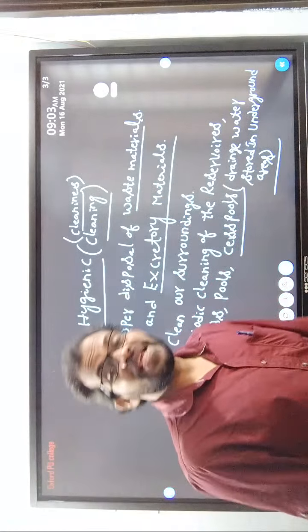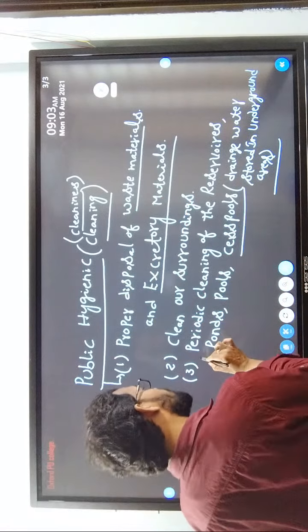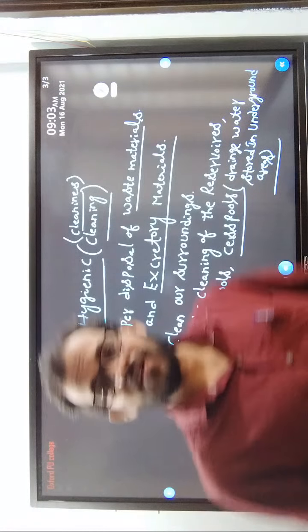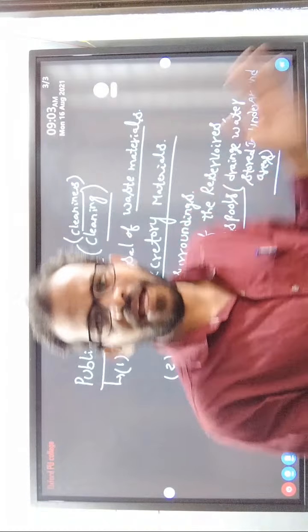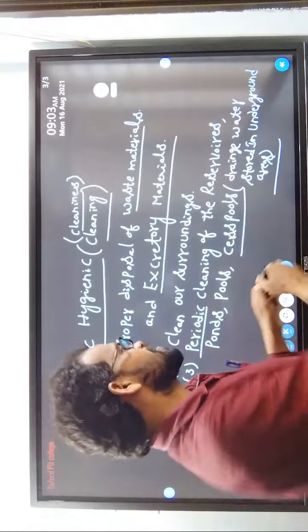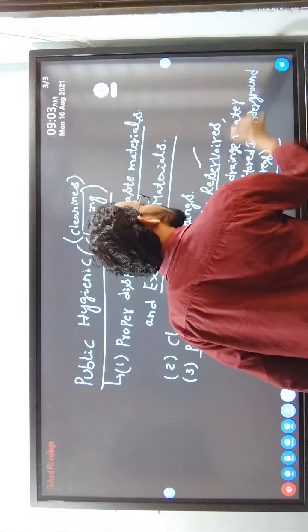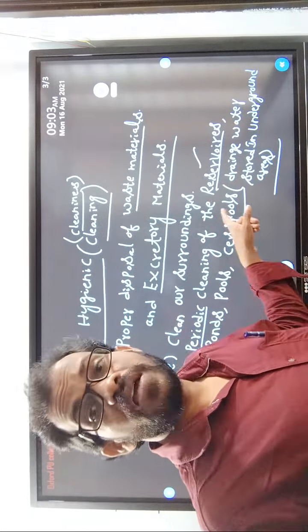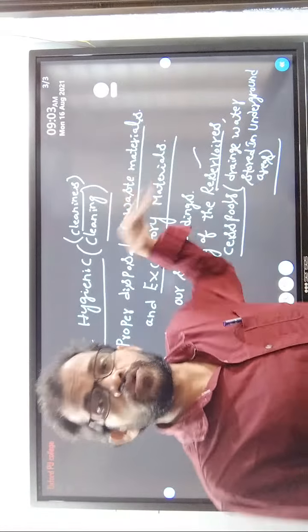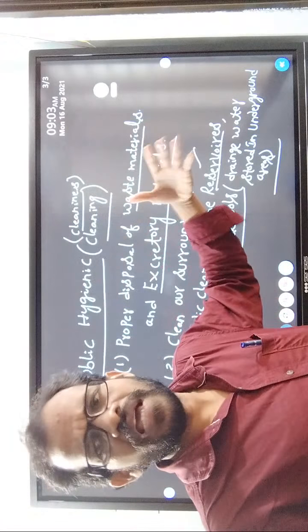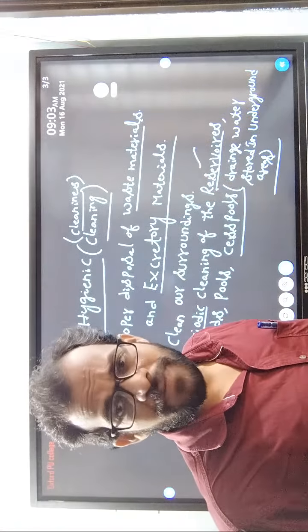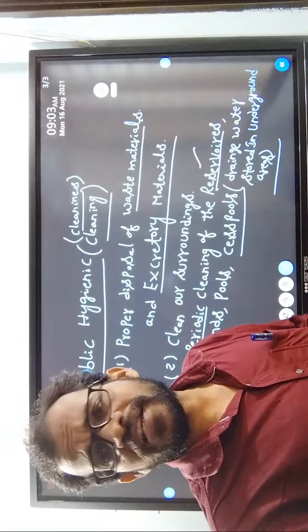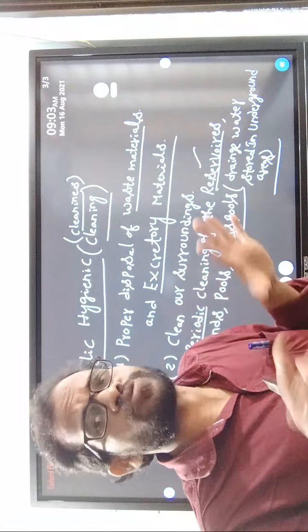Periodic cleaning means after 1 month, 2 months, 3 months, 4 months, we are cleaning these reservoirs. Whenever you clean the reservoirs after 2-3 months, after 5 or 6 months, the reservoir is not a suitable place for the growing of any microorganism. We are also not infected with any pathogens.